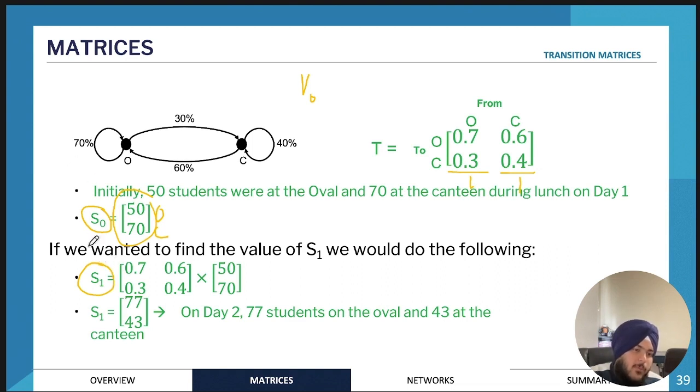Because S0 is day 1, S1 would be day 2. So all we need to do is multiply the transition matrix by the state matrix. Once we do that, we will get S1, the number of people on day 2. So we have 77 on the oval and 40 on the canteen. And we can do this for however many days we want.